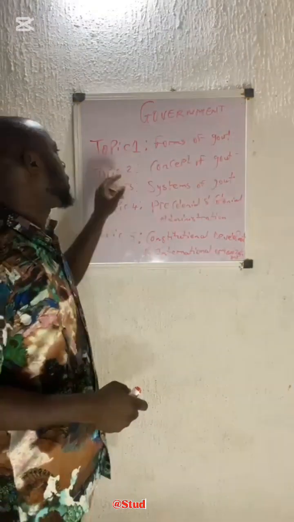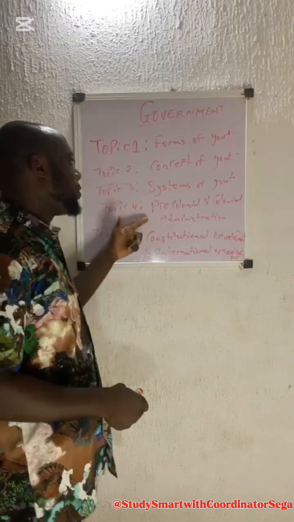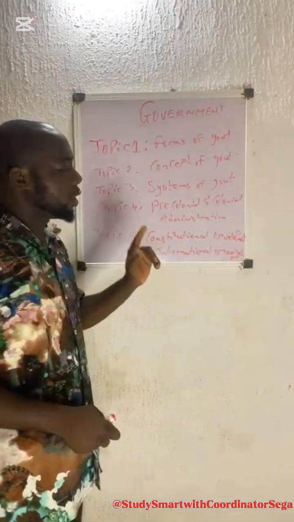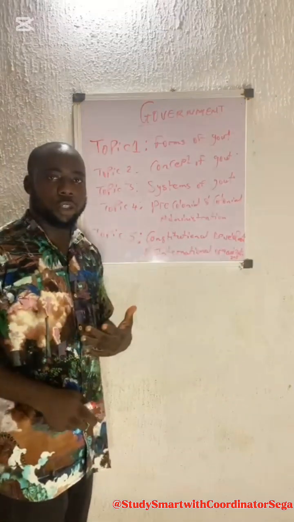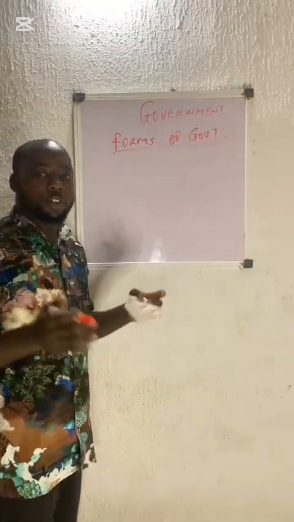Hope you've taken this. We have forms of government, the concepts of government, the systems of government, pre-colonial and colonial administration in government, and constitutional development and international organizations. All right, now we'll start. Okay, now we have the forms of government.